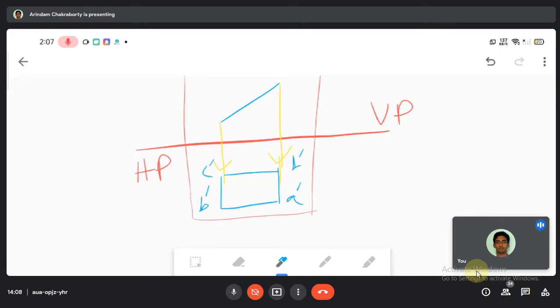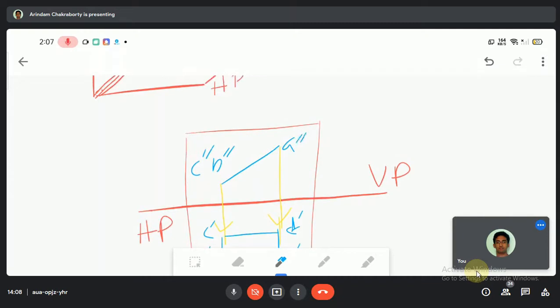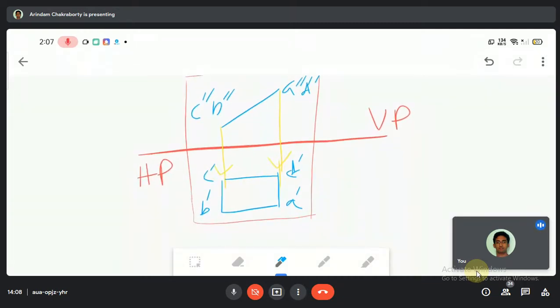Since we are drawing in this manner, this will not hamper us. C double dash, B double dash, A double dash, D double dash. Am I clear to you people?